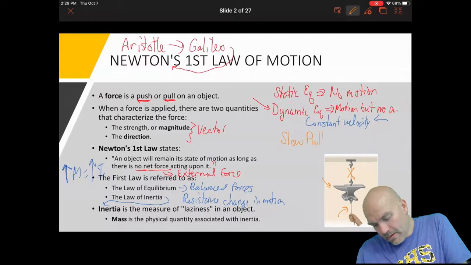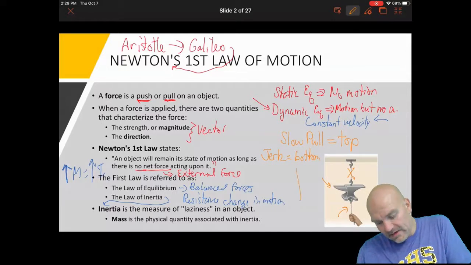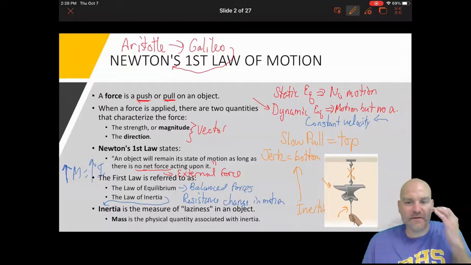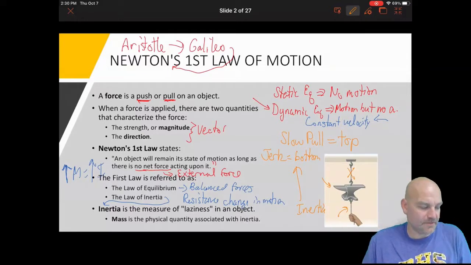So a slow pull breaks the top string, a jerk breaks the bottom string. Why does that happen? It all has to do with inertia and how the anvil resists the motion.